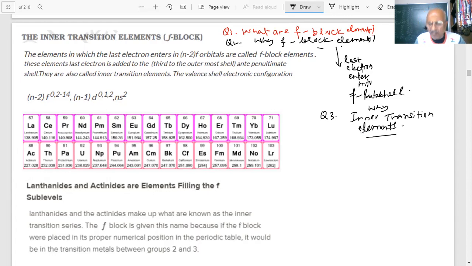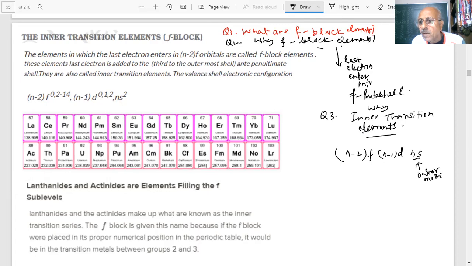What is the electron configuration? You see that the outer shell is ns2, and then there is (n minus 1) d, and then there is (n minus 2) f, student. The outer electron is entering into f. This is the outer shell.